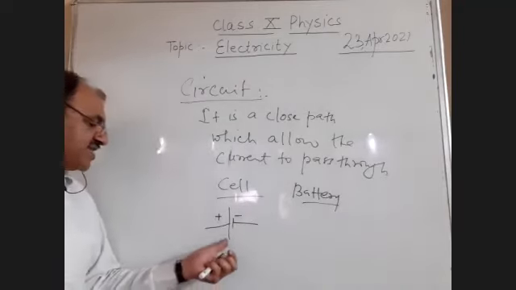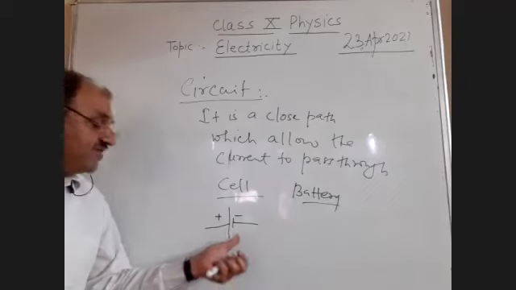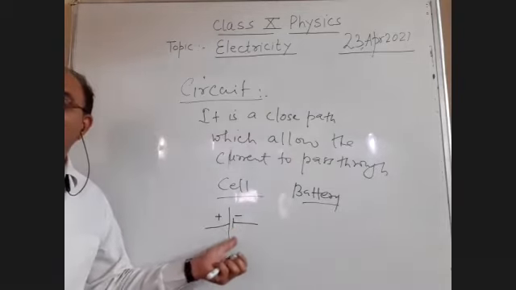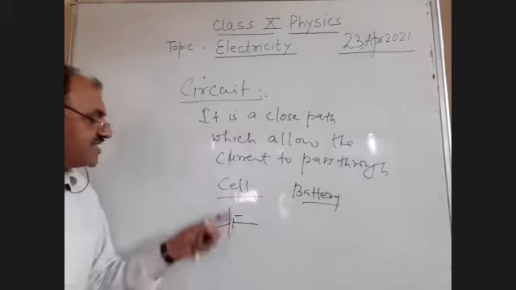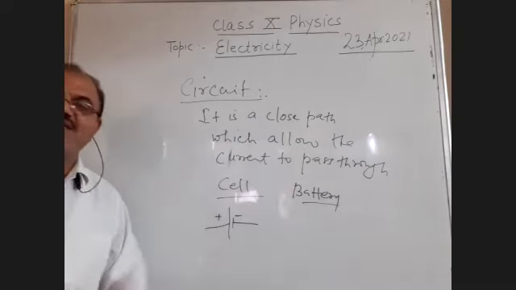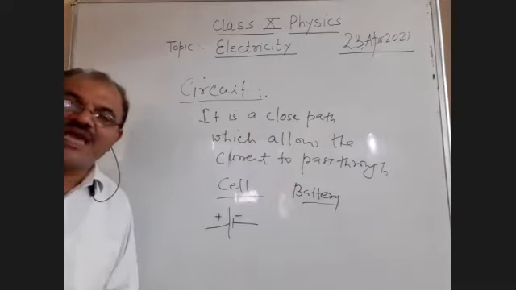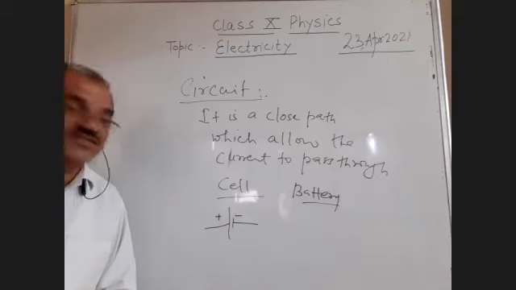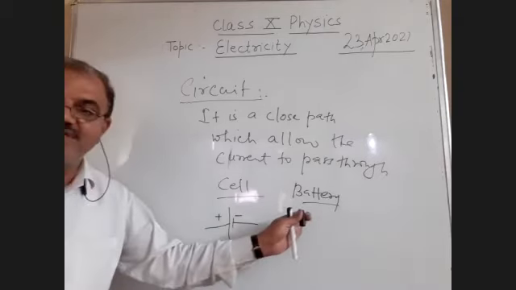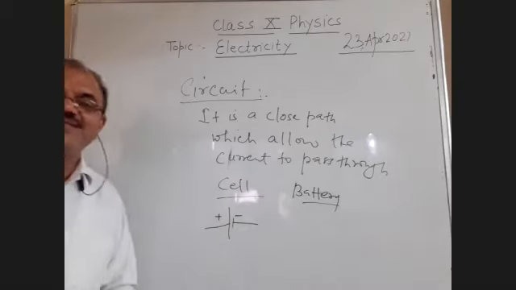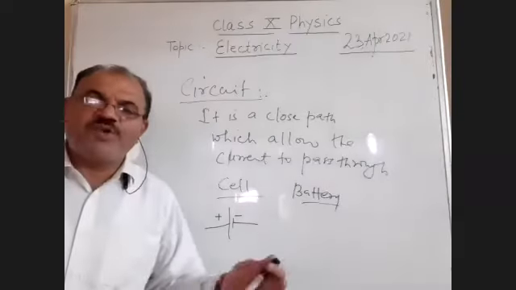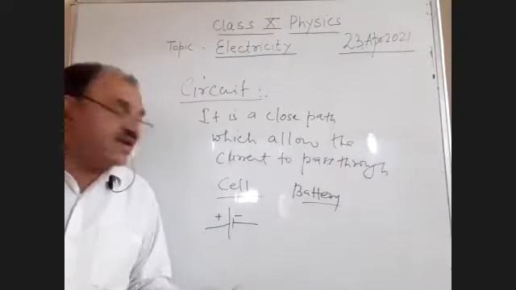One bigger line is the positive terminal, and the shorter line indicates the negative terminal. So the definition of a cell is a device which converts chemical energy into electric energy. And what is a battery, students? A battery is a group of cells.